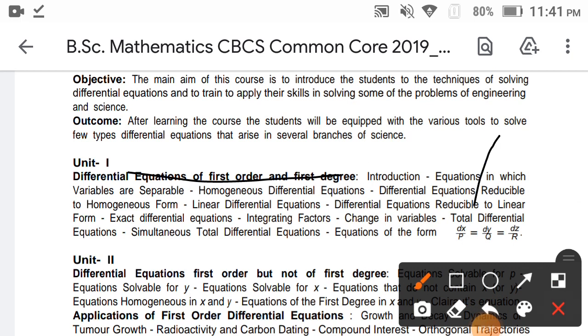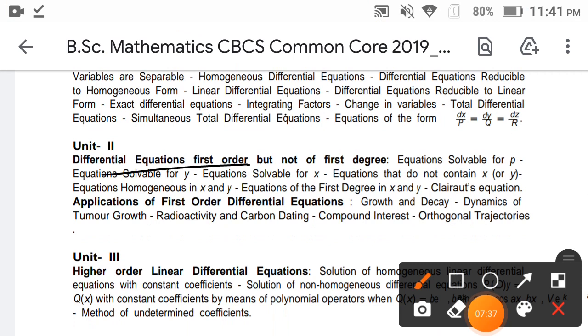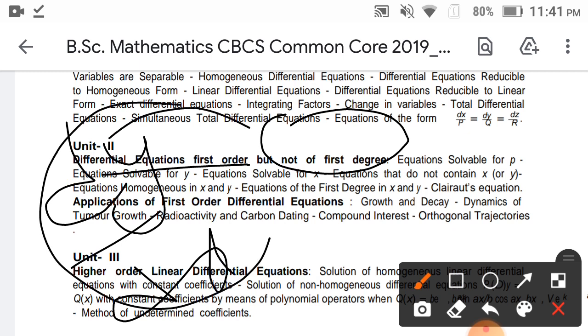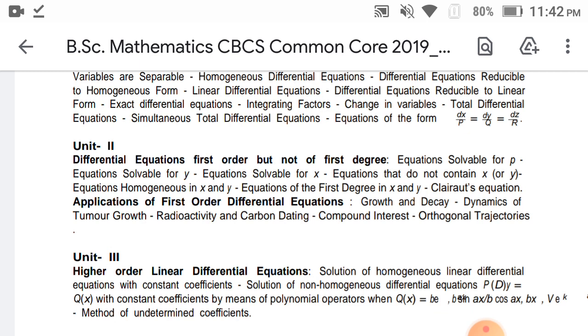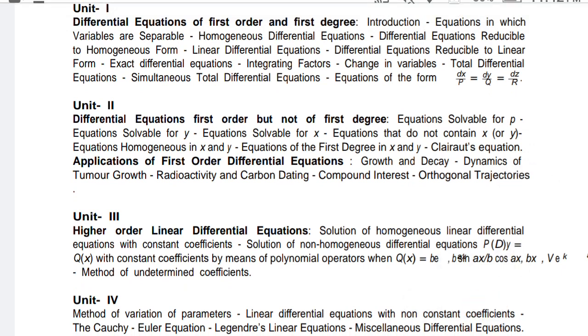And then unit 2 is nothing but differential equations of first order but not first degree. So in unit 1, first order first degree means it has only dy by dx. Only dy by dx is there. Unit 1 is differential equations of first order, with dy by dx, first degree, power is also 1. That is known as first order first degree differential equations. Unit 2 is differential equations of first order but not first degree.